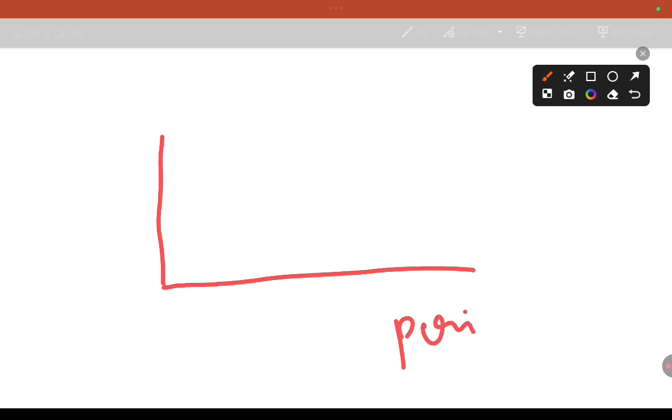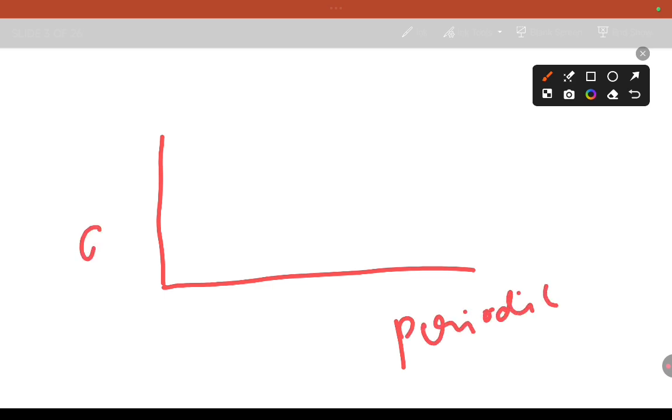If you want to express this in graphical method, we will consider the y-axis and x-axis.